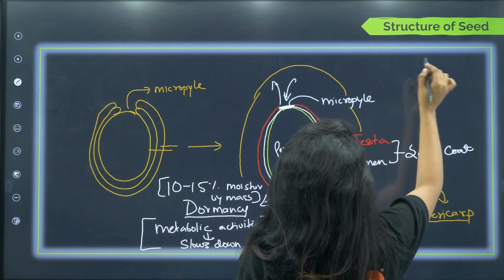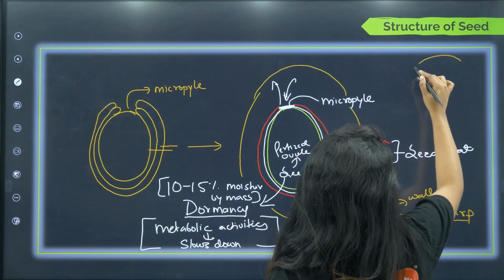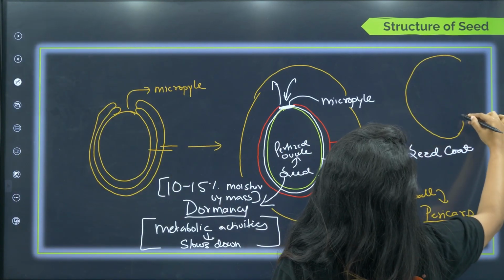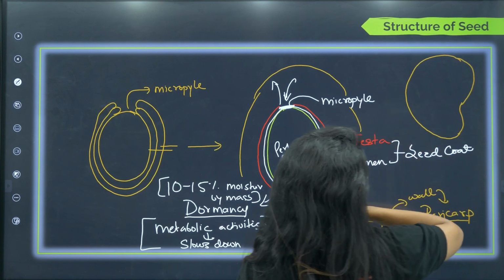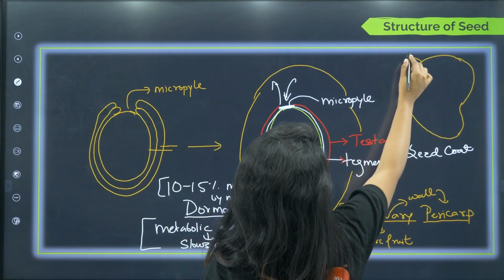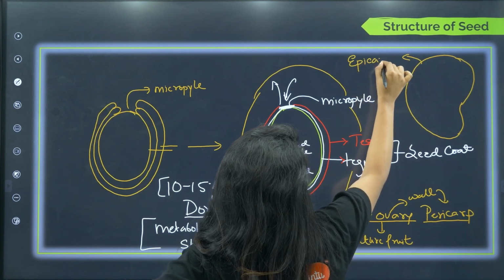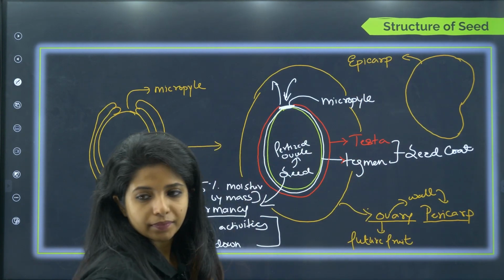So basically, if I say that there is a mango. In mango there is an outer layer, which you call epicarp.